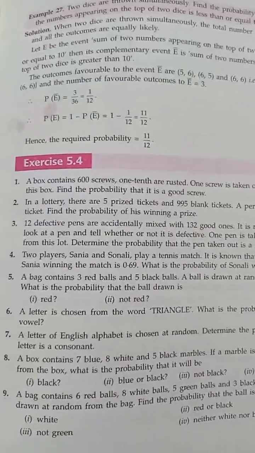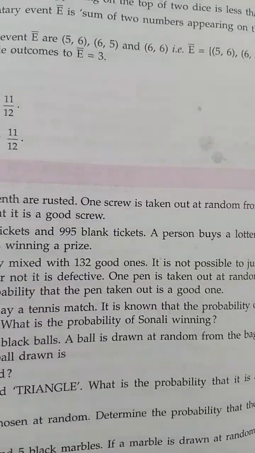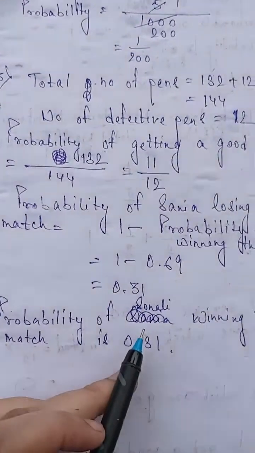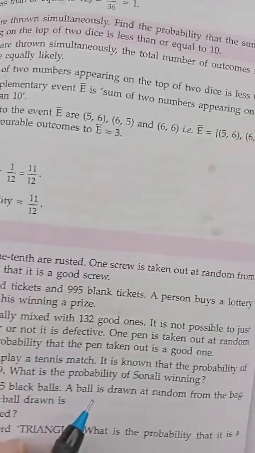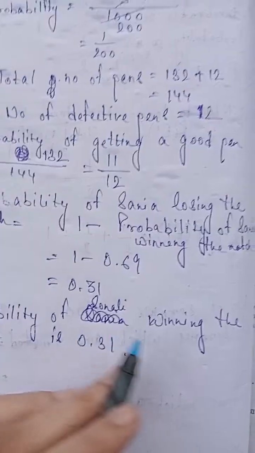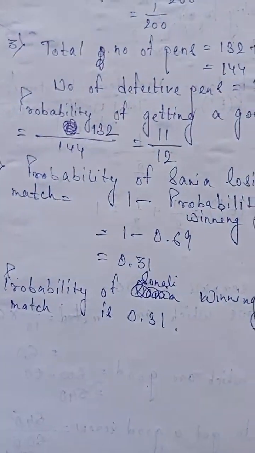That was the question: what is the probability of Sonali winning? So it is found that the probability of Sonali winning the match is 0.31.